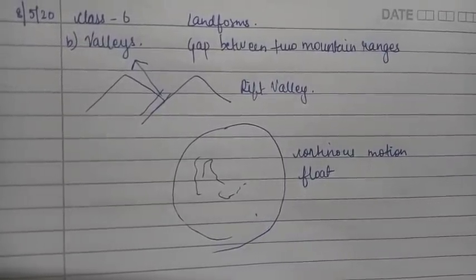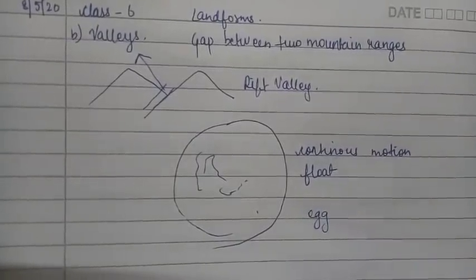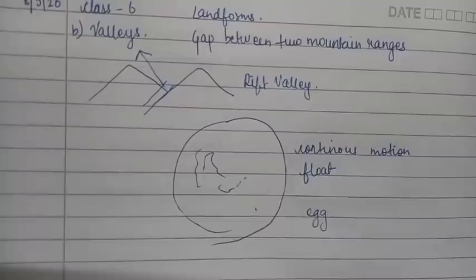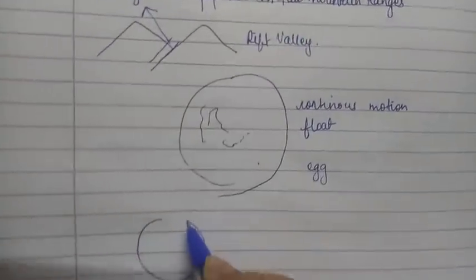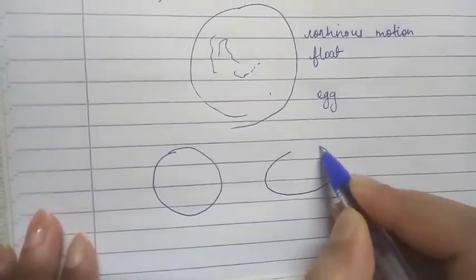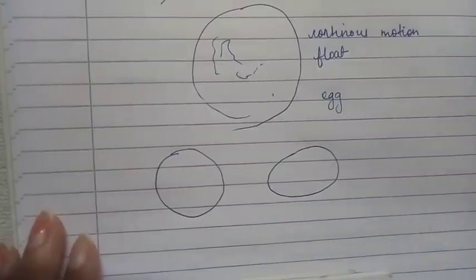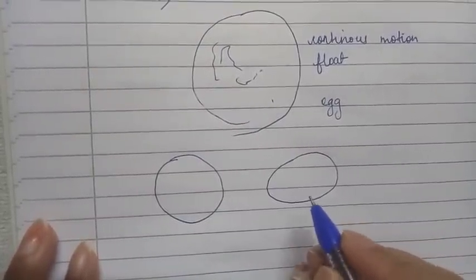Now, what happens? Take for an example an egg, a boiled egg. I am giving you an illustration regarding the crustal plates which are present on Earth and the eggshell of a hard-boiled egg. What happens when you crack this egg?